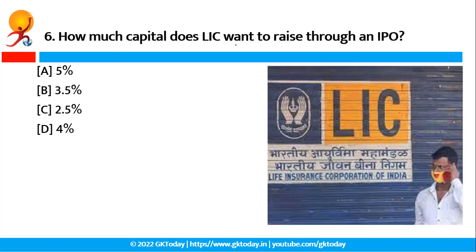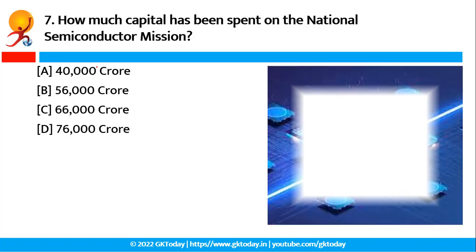How much capital does LIC want to raise through an IPO? The correct answer of this question is option B, that is 3.5%. LIC is set to undergo an initial public offering as per the government's assurance, divesting shares of LIC for better financial health. As per the SEBI rule, divestment below 5% of the total capital is not allowed. However, after a request from the government, the largest insurer has been exempted from this clause. Basically, LIC would divest 3.5% of its stake through the IPO, which is slated to take place later this week. Okay, so now next question.